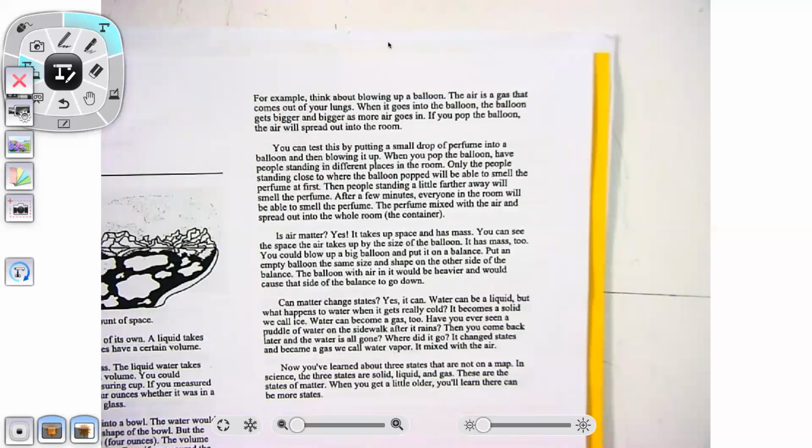Now you've learned about the three states that are not on a map. In science, the three states are solid, liquid, and gas. These are the states of matter. When you get a little older, you'll learn there can be more states.